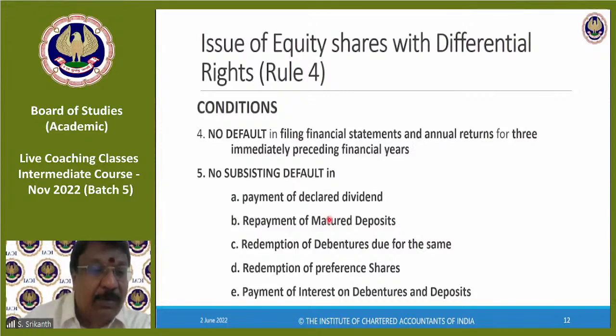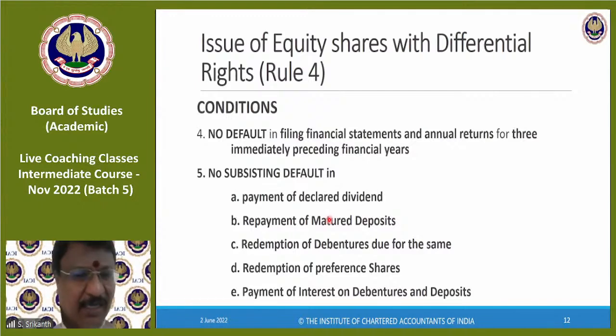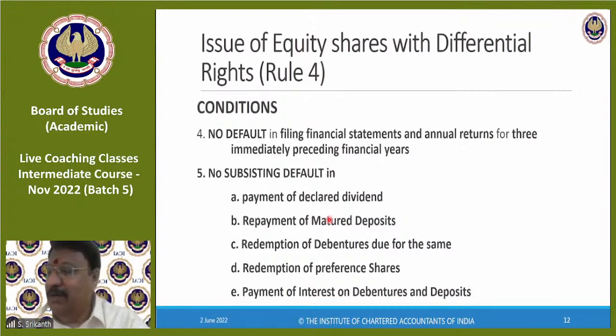1 year, 6 months, 3 months. So interest will be different accordingly. When that fixed term deposit matures, what does it mean? The date for repayment has come. At that time, it will be called matured deposit. So all the deposits are fixed deposits only, because they are for a fixed term. But when the term is over, you have to repay now. On that date, it will become matured deposit. Okay. That's it.